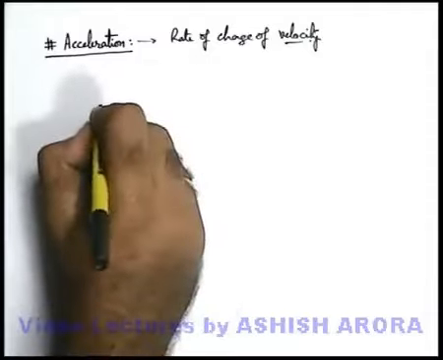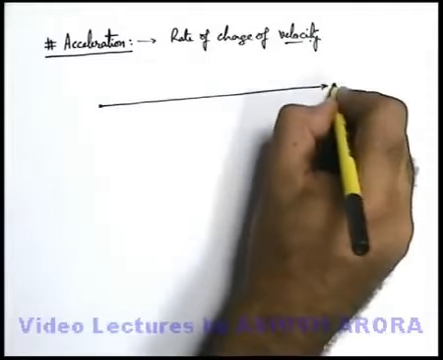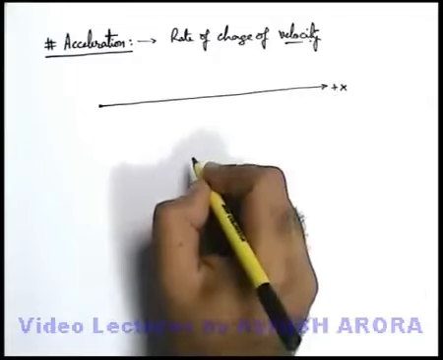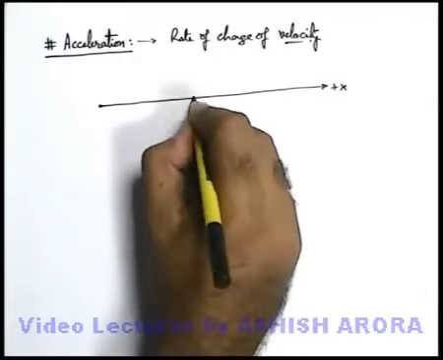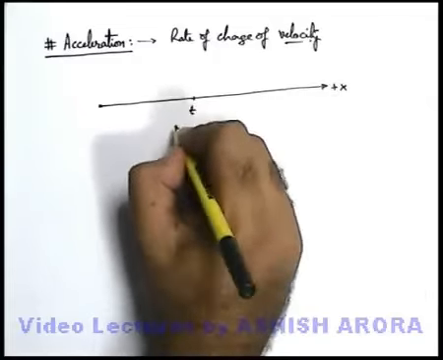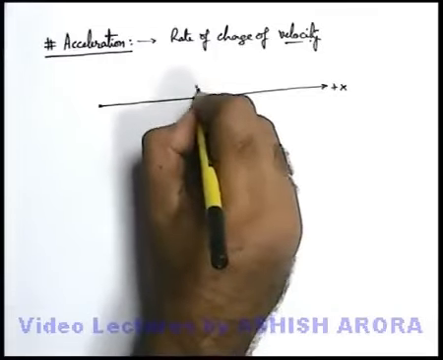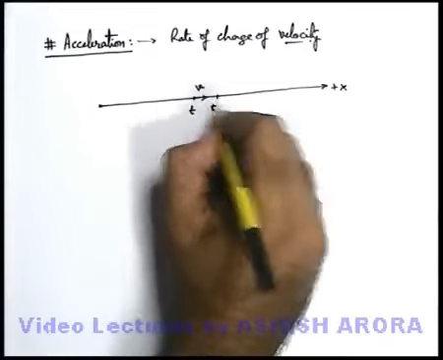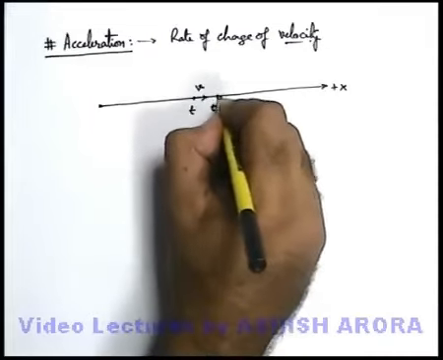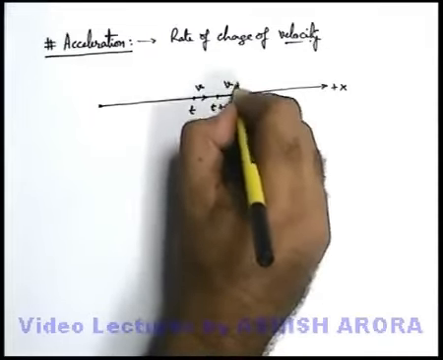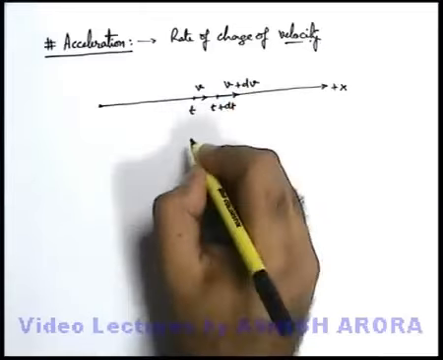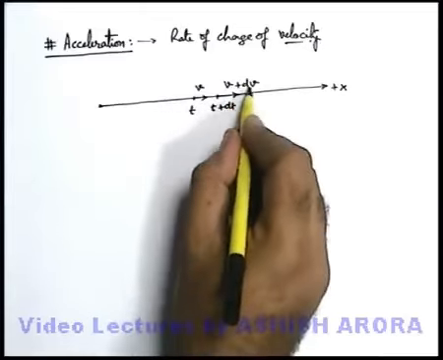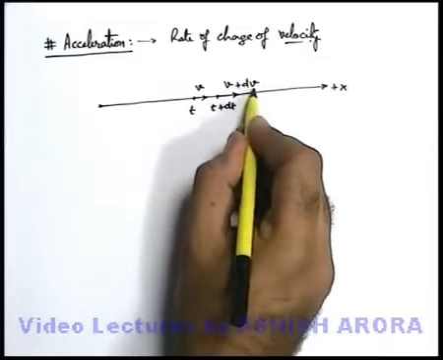Say, for example, a particle starts from a point and moves in the positive direction of the x-axis. At any general instant of time t, the particle has a velocity v. In a very short duration from t to t plus dt, the velocity increases from v to v plus dv. So in a duration dt, the velocity increment is dv.